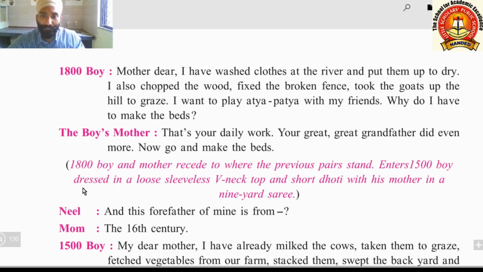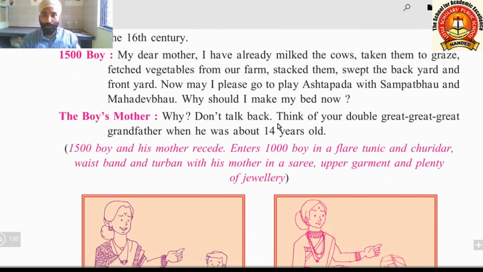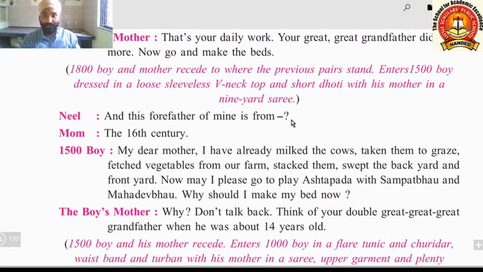Then enters 1500 boy, dressed in a loose sleeveless V-neck top and short dhoti with his mother in a 9-yard sari. Now this is the great great grandfather of 1800 boy. Now you can assume what is the relationship of this boy and our Neil. This forefather of mine is from the 16th century. Mom is telling this forefather is from 16th century.